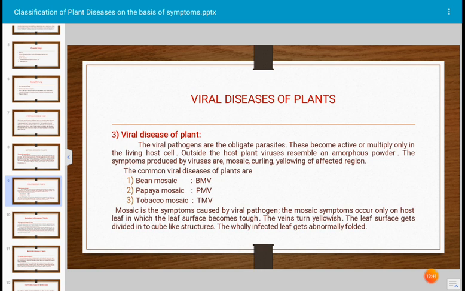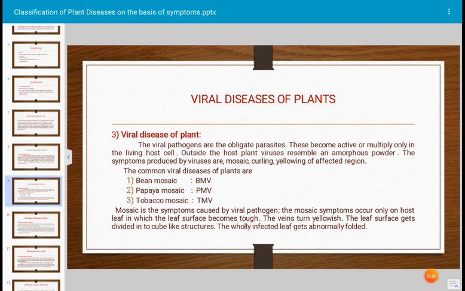Mosaic symptom, leaf curling, yellowing of leaf. These are the symptoms which are caused by the viral pathogens. Examples of viral plant diseases which are caused by viruses are bean mosaic disease, papaya mosaic, tobacco mosaic disease.